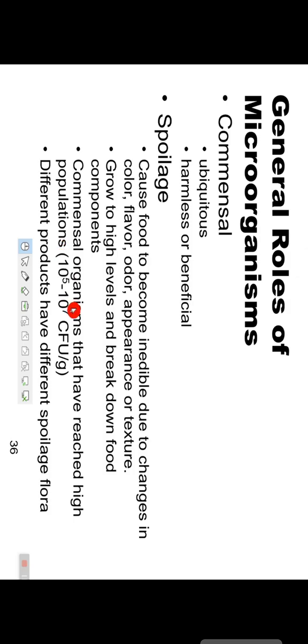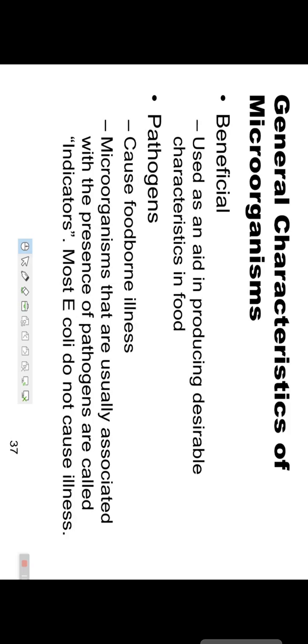Commensal organisms that have reached a high population. Different products have different spoilage flora. A single organism cannot be the only cause of spoilage of the food. There are different types of microbes. They cause spoilage of food according to the type of food or according to the temperature present in the environment.